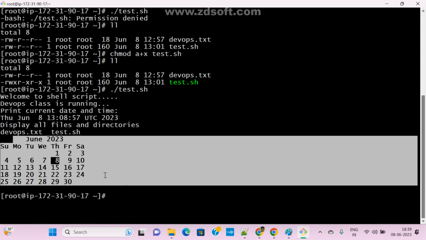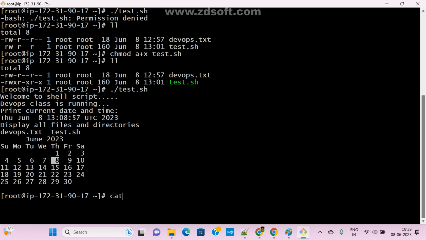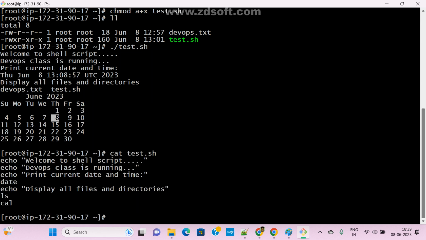Now these are the sequence of commands. If you want to see it, cat space test.sh file. Cat shows this is the first echo statement. If you want to print anything in the console, use an echo statement. Echo is one command in Linux, and whatever you want, we can print it. Just pass it in double quotation marks, that's it.